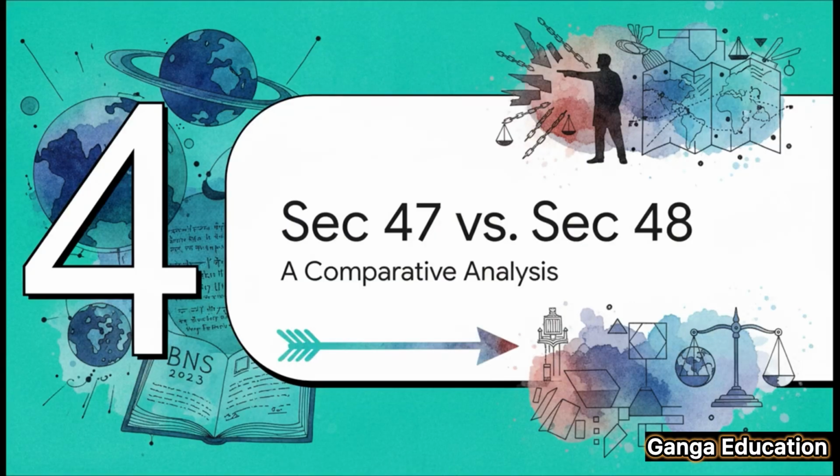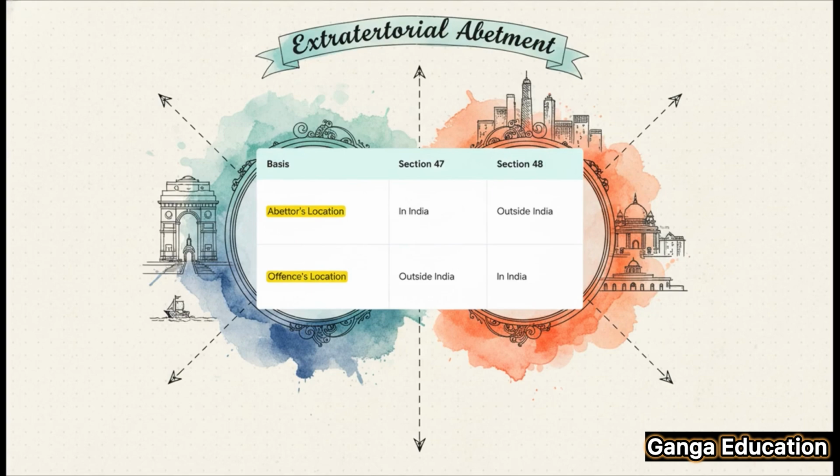So now that we've understood both sections on their own, let's put them side by side. This comparison will help build a really clear mental framework, especially for your exams. Just look at this table. The difference is perfectly clear, right? In Section 47, the abettor is in India and the offense is outside.